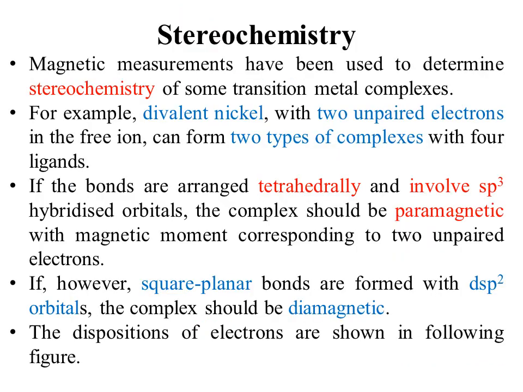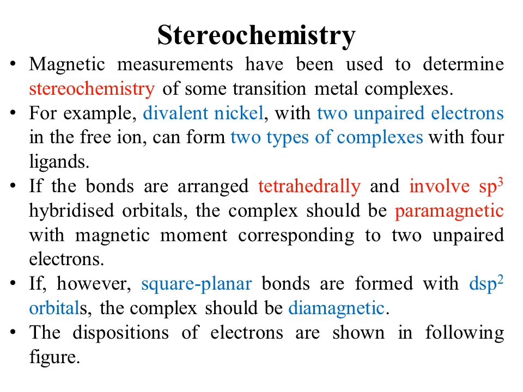Now we shall come across the second application of magnetic moment, that is stereochemistry. Magnetic moment measurements have been used to determine the stereochemistry of some transition metal complexes. For example, divalent nickel with two unpaired electrons in the free ion can form two types of complexes with four ligands.